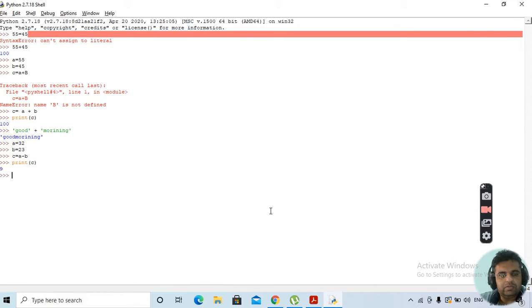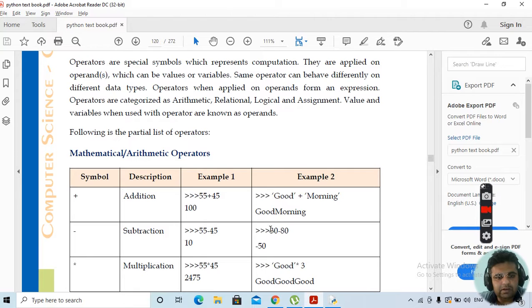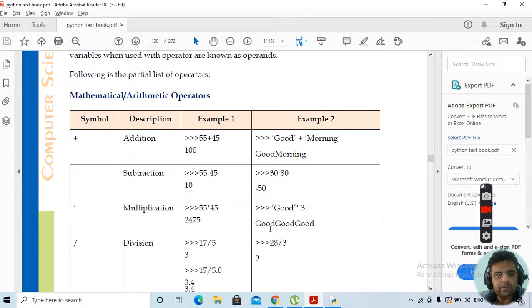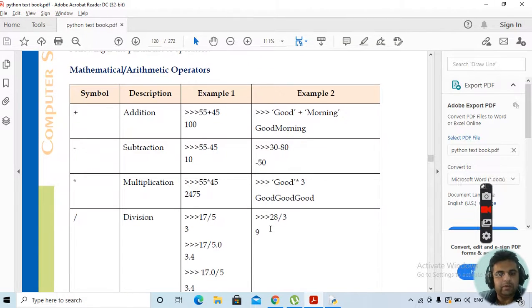Multiplication, suppose we have 34 into 12. This will give you the product. Similarly, this can be used with strings also. Like if we have this string good, if you want to write it 3 times, we'll be writing it like this: good into 3. This will print good 3 times. This is how this operator will work. Clear? Then after multiplication, we have the division operator.